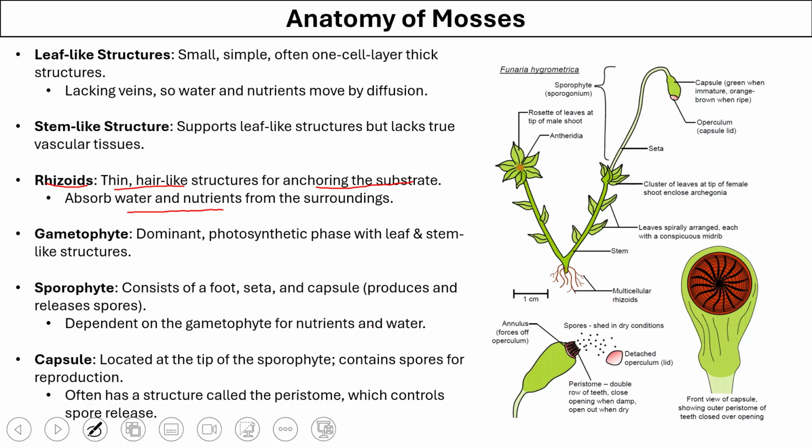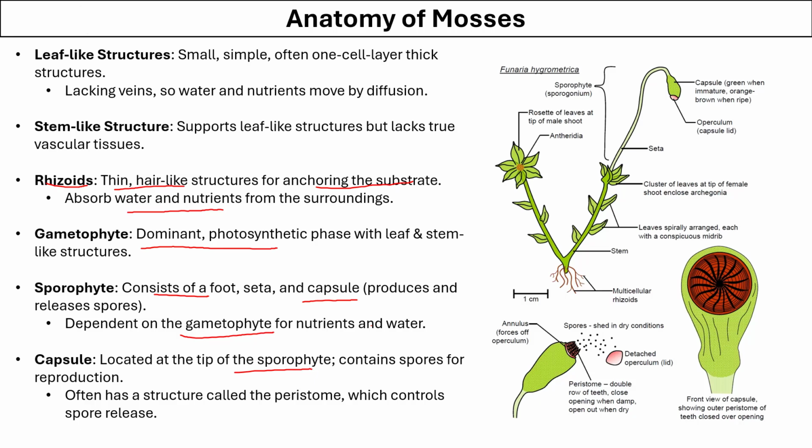As we have seen before, the dominant phase of their life cycle is gametophyte because that is the stage in which it remains for the longest time. The sporophyte stage has a foot, setae, and capsule, and it is kind of dependent or growing on the gametophyte. The capsule is present at the tip of the sporophyte, and that is where the spores are produced, and that is where the spores are released from, as you can see in the structure here.